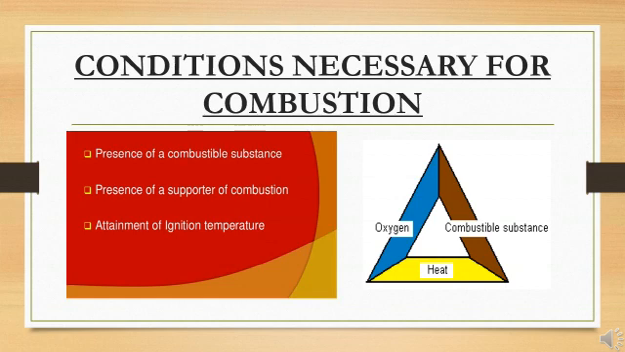The last one is attainment of the ignition temperature, as all the combustible substances start burning when they reach or get heated up to a particular temperature. So this particular temperature is termed as ignition temperature, or in the scientific manner we can say that the lowest or the minimum temperature at which the combustible substance starts burning in the presence of air, that is oxygen, is known as ignition temperature.